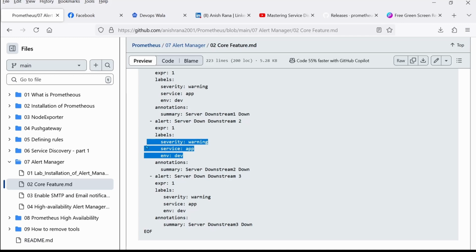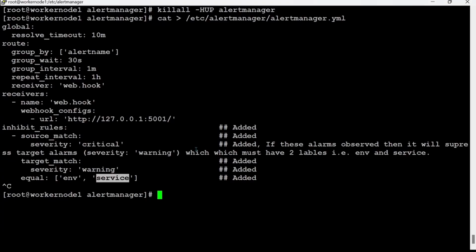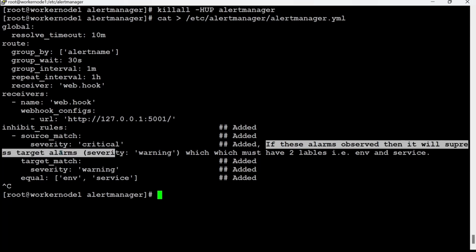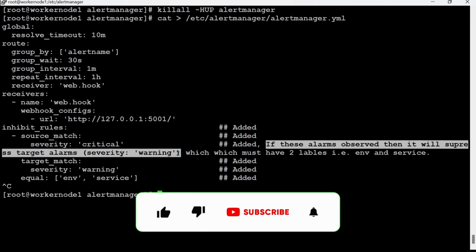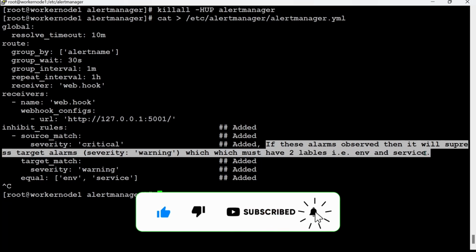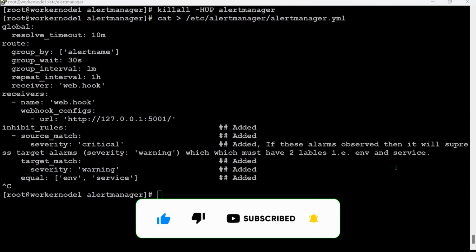The reason behind this is that I am adding more labels here so that it should not suppress other important alarms. And the same thing I have added here. If these alarms are observed, it will suppress the target alarm with severity warning, which must have two labels, that is env and service. I hope it is clear now.